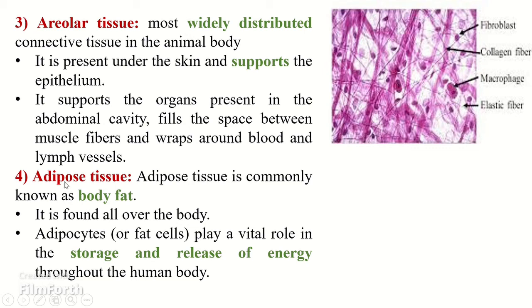The adipose tissue. The adipose tissue is commonly known as body fat. It is found all over the body, and the adipocytes, which are the fat cells, play a vital role in the storage and release of energy throughout the human body.